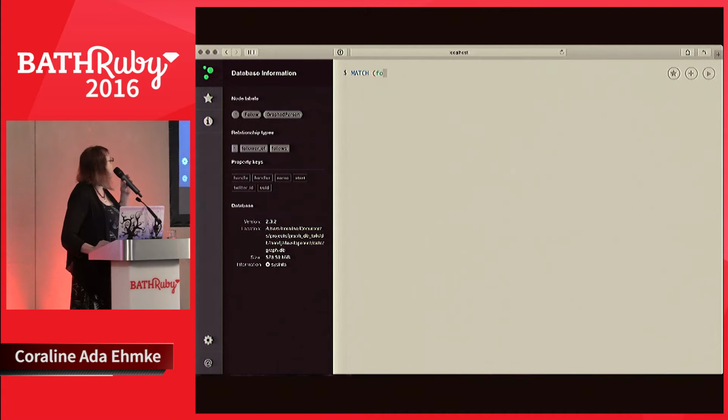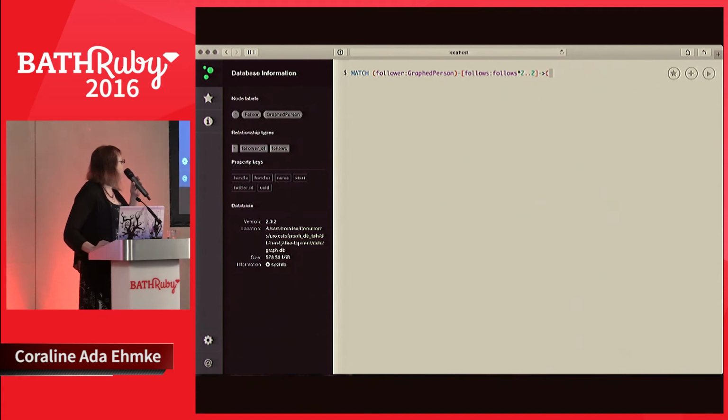So we're going to match a follower, which is of type GraphedPerson, with a connection that we're going to call follows, to a depth of 2, connected to nodes user, where the name of the user is Delore. And because we don't want to return a whole bunch of records, we're going to return the follower relationship and the user, and we'll limit it to 100 records.